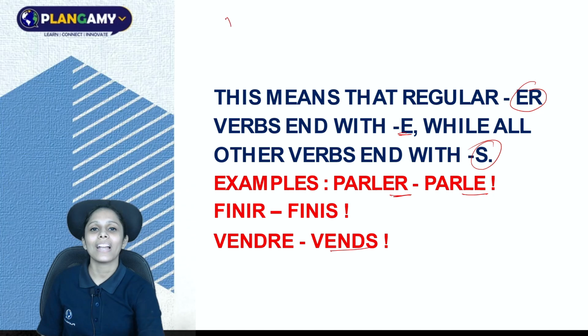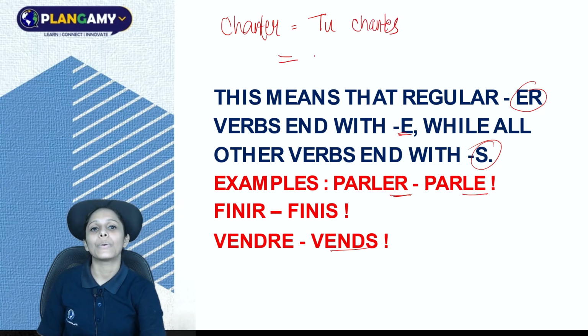Now let's take another ER group verb, that is chanter. Let's first write it in present tense with the subject tu. Tu chantes. Now I want its imperative form. What I'll do, I'll remove this tu and I'll write chantes.